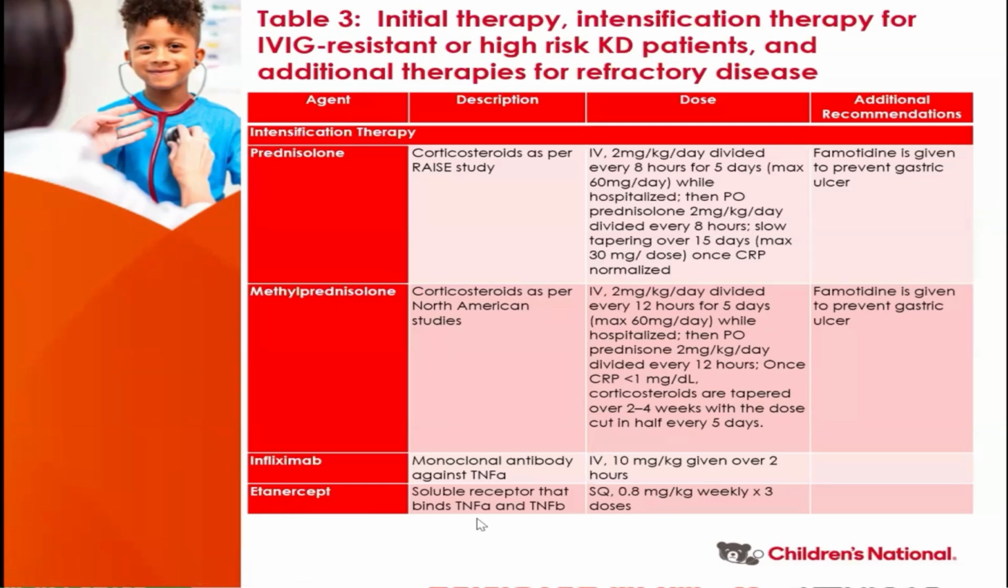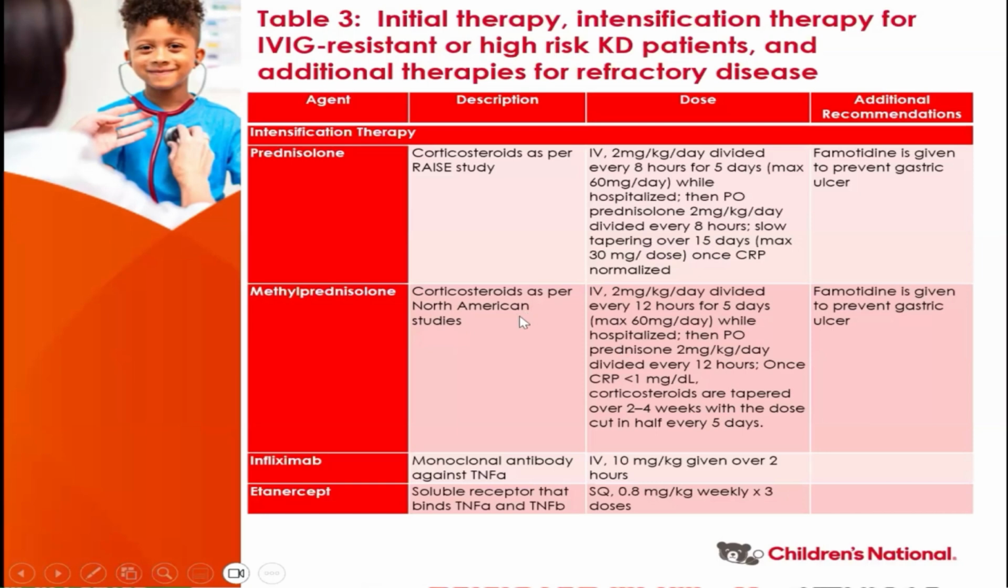For steroids, we provide in the statement the two different doses. One came from Japan with the RAISE study and one came from North America studies. In the Japan one, we give IV 2 milligram per kilogram divided every 8 hours for 5 days with a maximum of 60 milligram per day while admitted to the hospital. Then they go home on oral prednisolone, 2 milligram per kilogram per day divided every 8, and then you have a slow taper for 14 days.